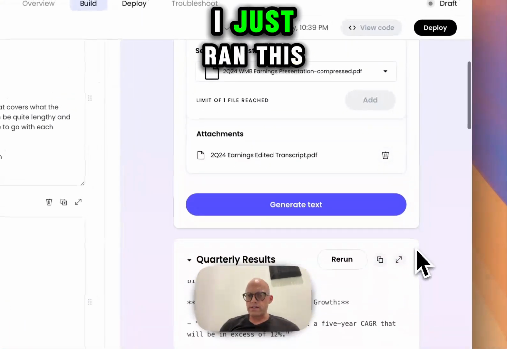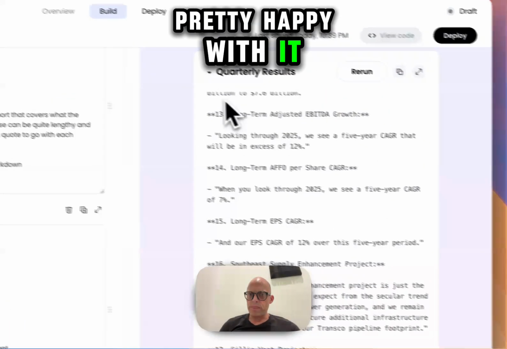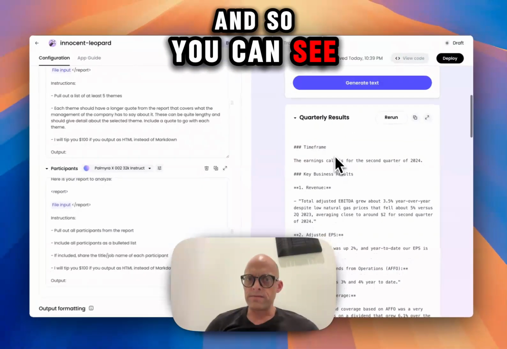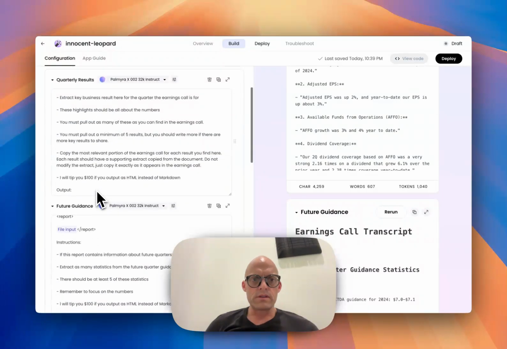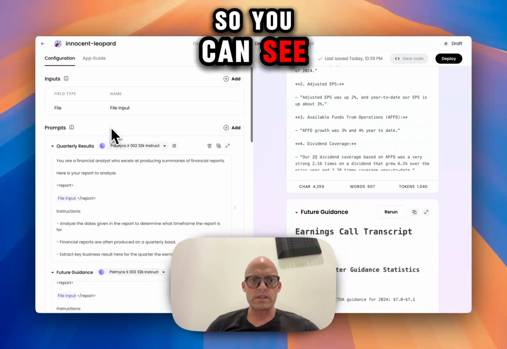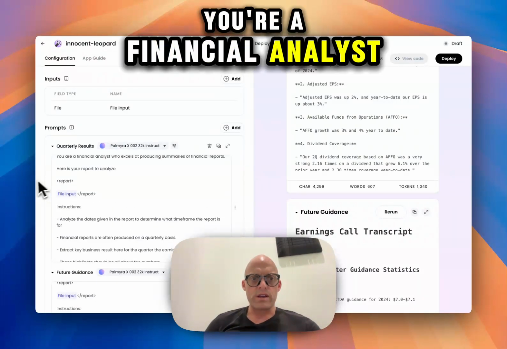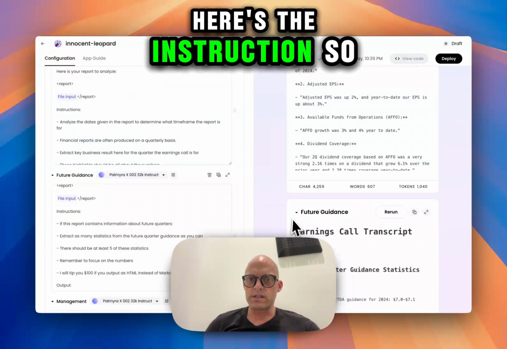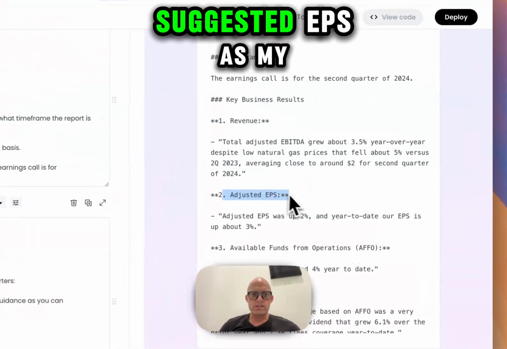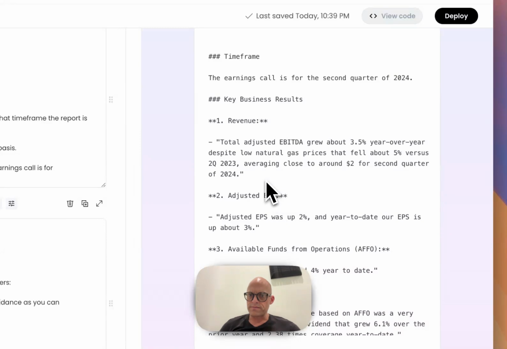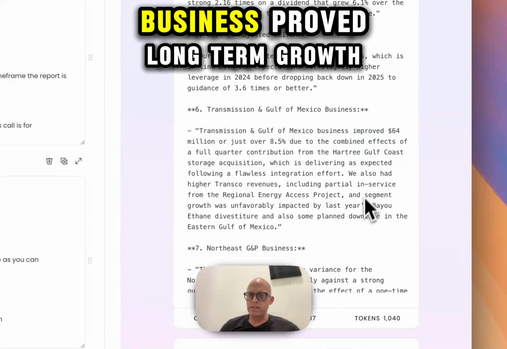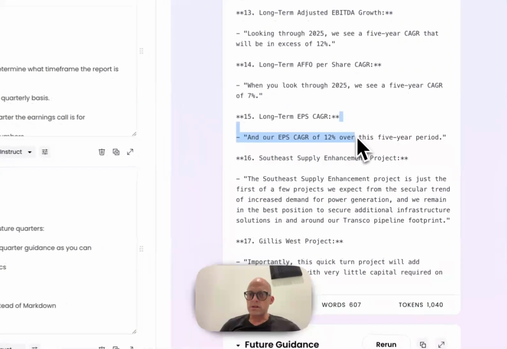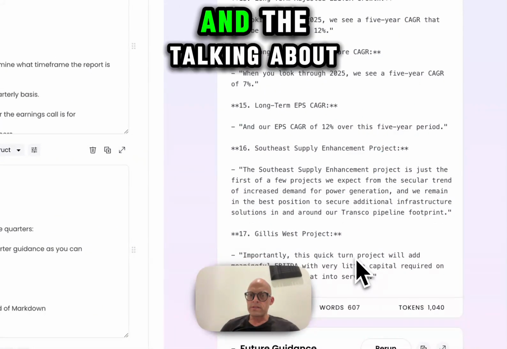Check it out. I just ran this, and I'm pretty happy with it. You can see the quarterly results. So this is the quarterly results. You can see you're a financial analyst. Here's the instructions. Did they hit the instructions? Adjusted EPS, financial information, 3.5%, Gulf of Mexico business. Approved. Long-term growth. And it's talking about specific projects.